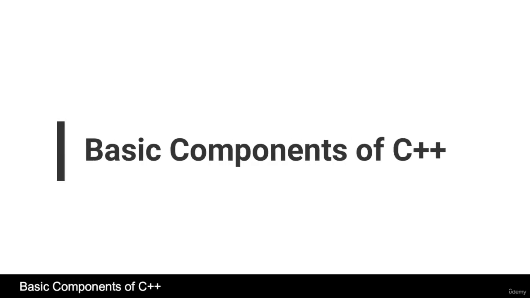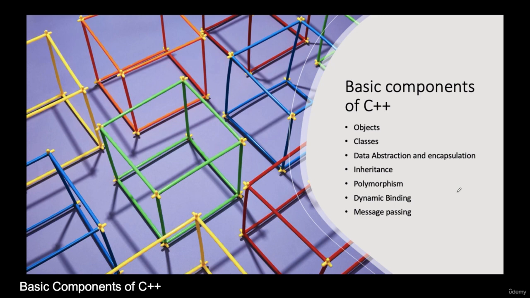Now let's see the basic components of C++. Whenever we create a C++ program, it will always depend on all these concepts. These are the basic concepts of C++ programming: objects, classes, data abstraction and encapsulation, inheritance and polymorphism. Then we have two additional points: dynamic binding and message passing. Let's see each of these components in detail.